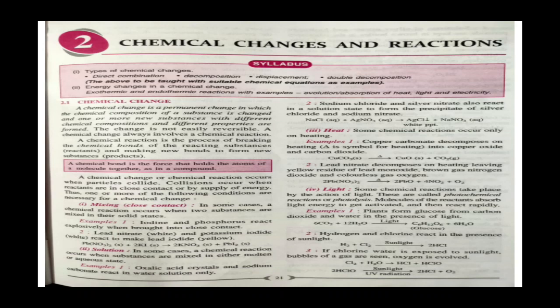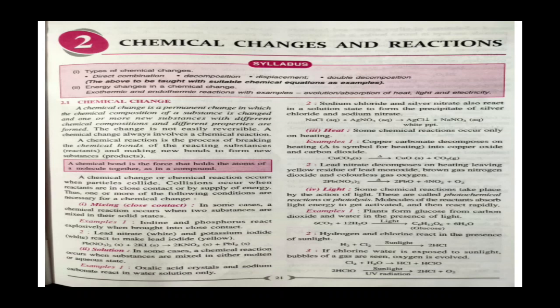Now the third requirement is heat. Some chemical reactions occur only on heating. Copper carbonate, when we heat it, is split into copper oxide and carbon dioxide. Same like calcium carbonate, on heating it produces calcium oxide and carbon dioxide. Lead nitrate, when we heat lead nitrate, what happens? It gives lead oxide, nitrogen dioxide and oxygen gas.